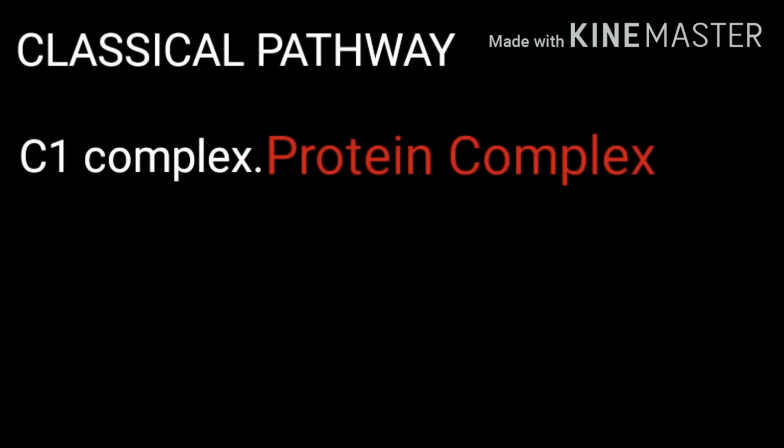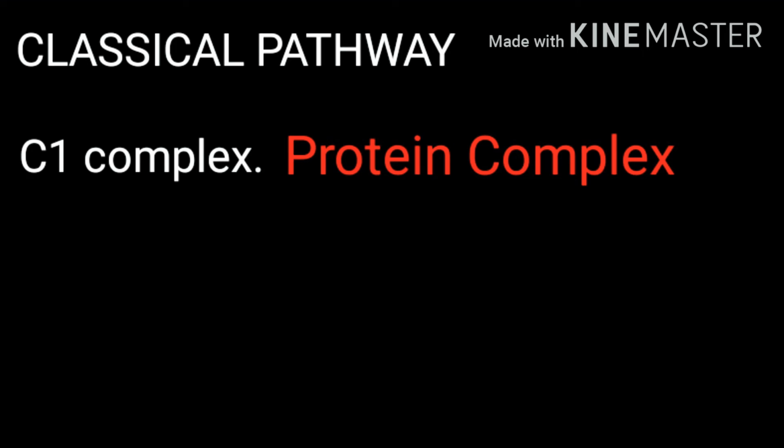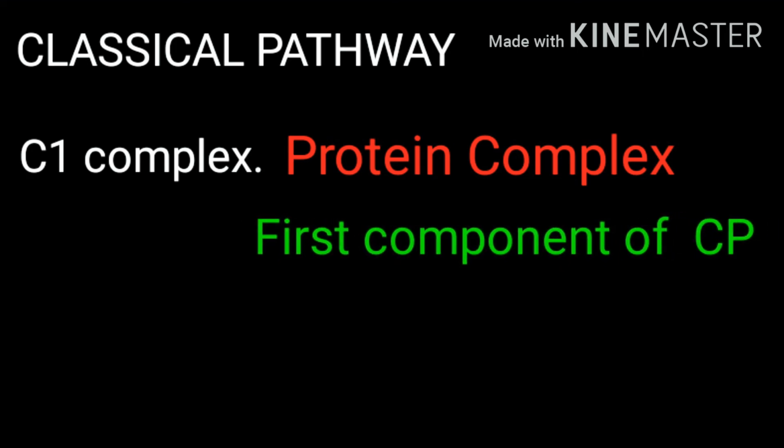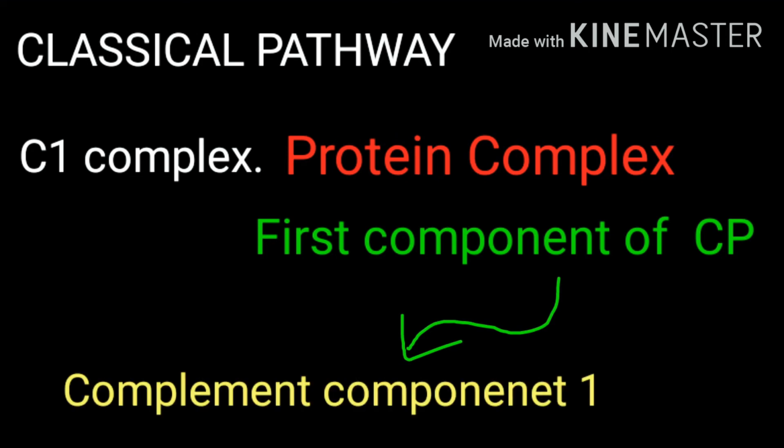For the initiation of the classical pathway, the major component that plays a very important role is called the C1 complex. The C1 complex is a protein complex involved in the classical pathway. It is the first component which initiates the classical pathway of the complement system. Hence, the C1 complex is called complement component 1.